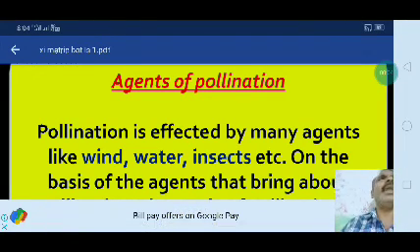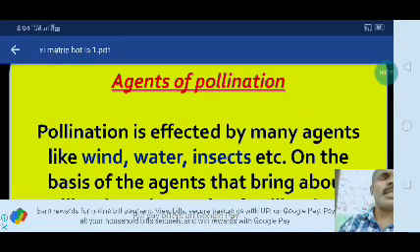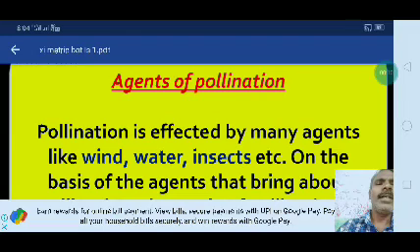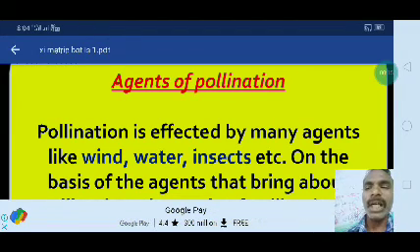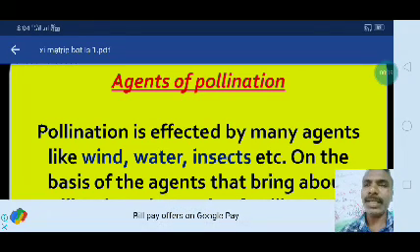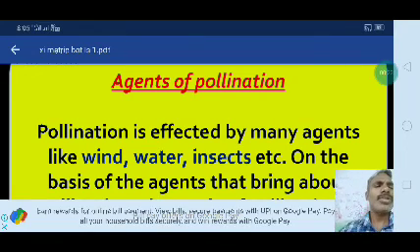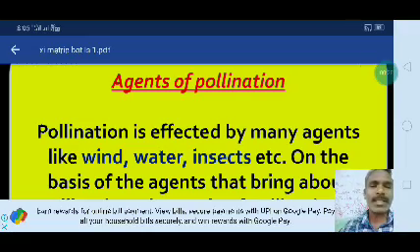The agents of pollination. There is another important topic. What are the agents that will present in the pollination category? Here you have to see one by one. The agents are like wind, water, or insects. These come under the agents of pollination in plants. Now one by one you have to see. Pollination is mostly affected by many agents like wind, water, insects, etc.